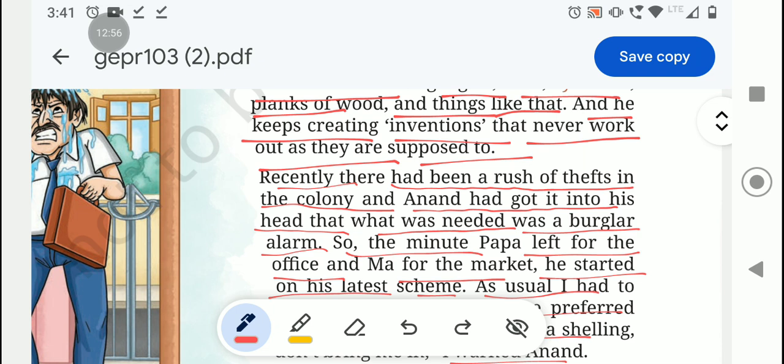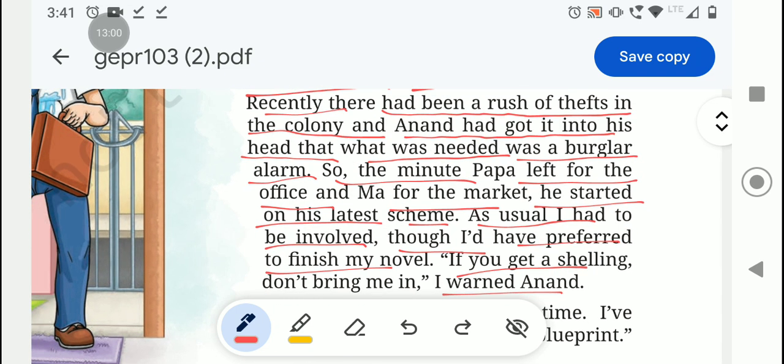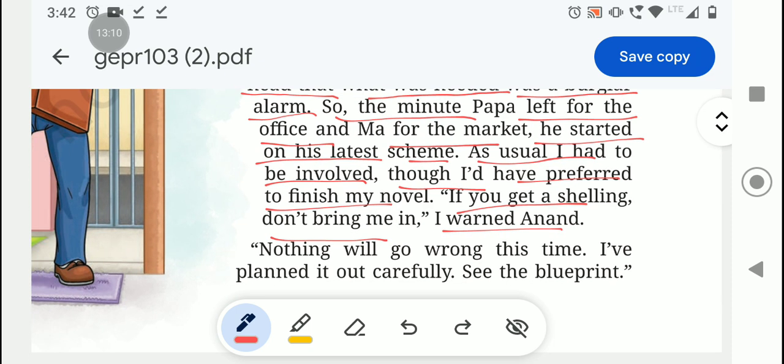He just started on the burglar alarm. And as usual, Anita had to be involved, though she preferred to finish her novel. And if you get a shilling, don't bring me in. She warned him.